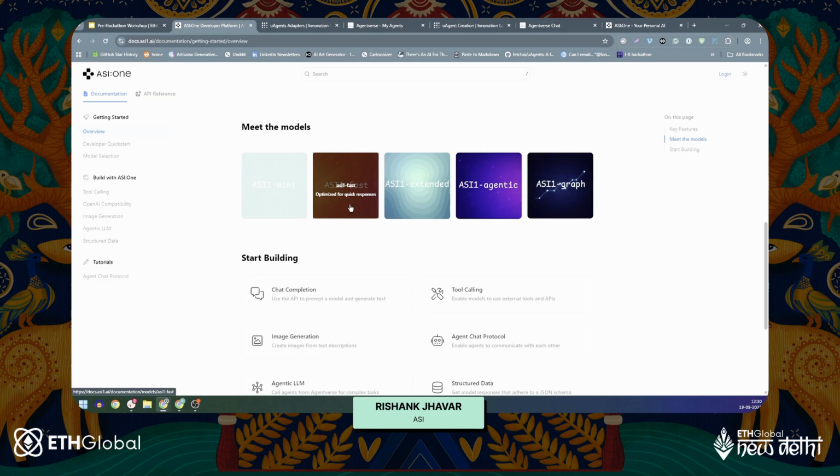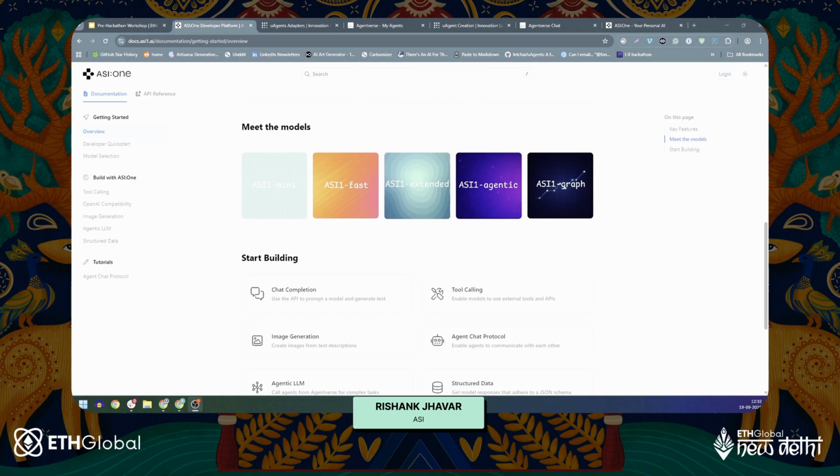If you want something that just gives you a very quick response, like a response in a microsecond, then just use ASI1 Fast. It's a no-brainer to use it there. If you want to perform some very complex task, then you can move on to ASI1 Extended, which has enhanced capabilities for all the complex tasks.